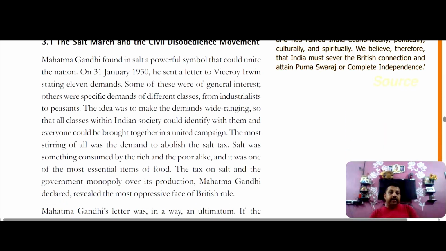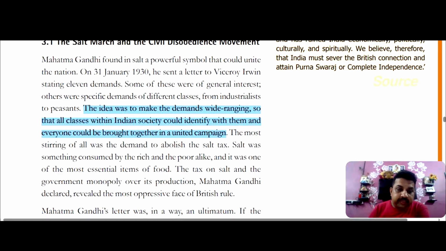Then again an important topic: the Salt March and the Civil Disobedience Movement. The Salt March initiated the Civil Disobedience Movement. On 31st January 1930, Mahatma Gandhi sent a letter to Viceroy Irwin with 11 demands. Very important. Why did he send this letter? The idea was to make the demands wide-ranging so that all classes within Indian society could identify with them and everyone could be brought under a united campaign, as he had already done regarding the non-cooperation and Khilafat movement.